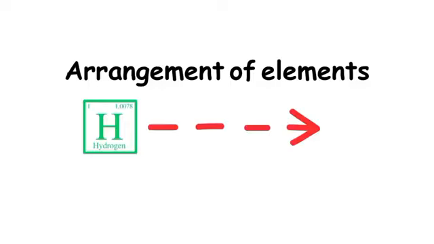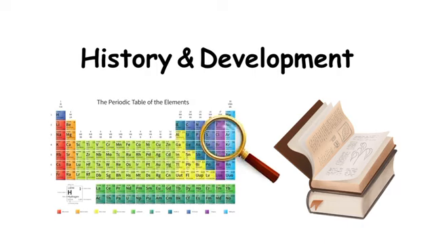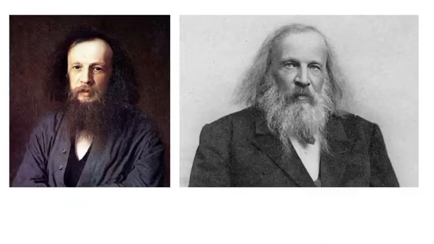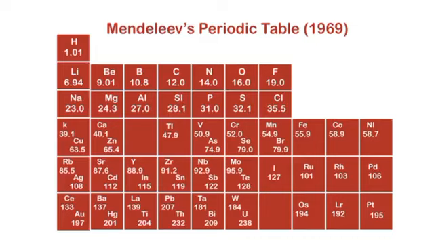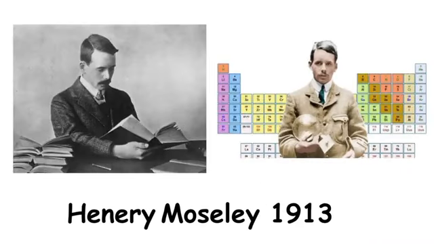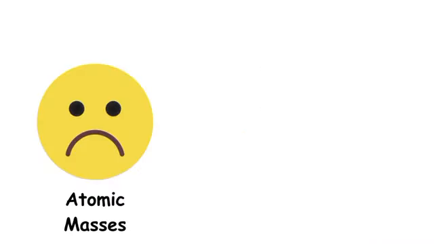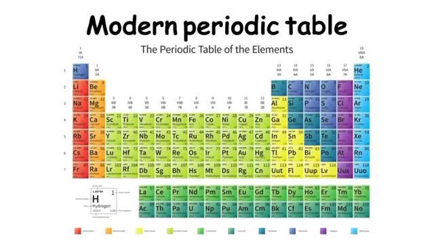The periodic table is the arrangement of elements based on their increasing atomic number. History and development. First, the periodic table was put forward by Dmitry Mendeleev in 1869 and was based on atomic masses. But later on, after the discovery of atomic number by Moseley in 1913, the arrangement of elements was shifted from atomic masses to atomic number, and the modern periodic table was established.